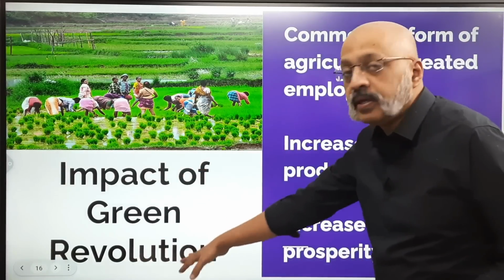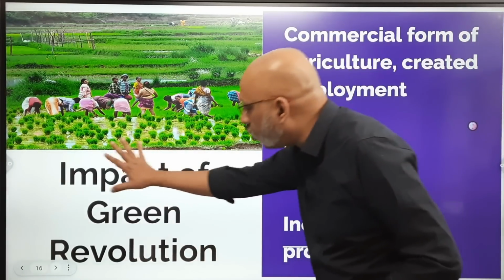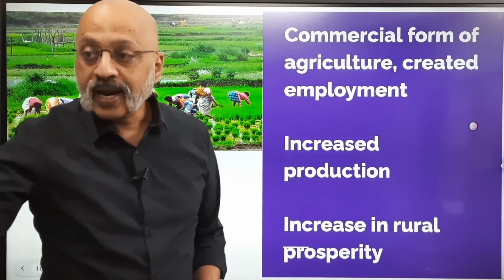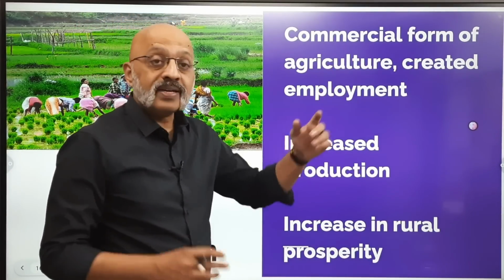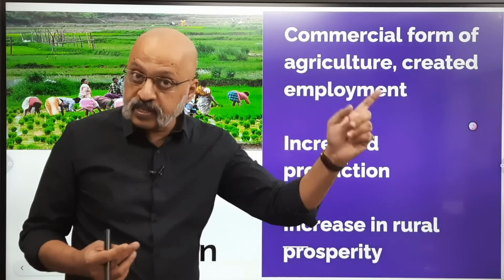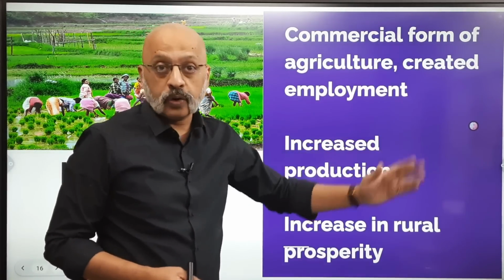Now, what was the impact of green revolution on the agriculture economy of the country? It helped it move from a subsistence form of agriculture. I've told you about subsistence form of agriculture. Please refer to the earlier video. And it moved to a commercial form of agriculture, which was more market oriented.